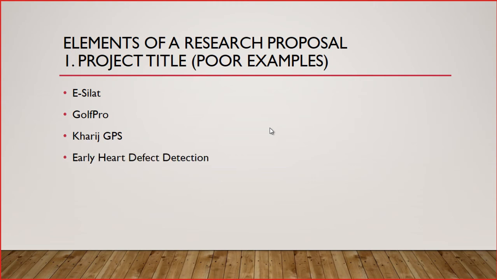This one, early heart defect detection. This is not a proper name, because is it a system? Is it an app? There is no mention here. And you can actually detect your heart defect manually. So is this an electronic system, or what is it? Or is it just a web page highlighting information? We have no idea what this is. So this is also a poor example.